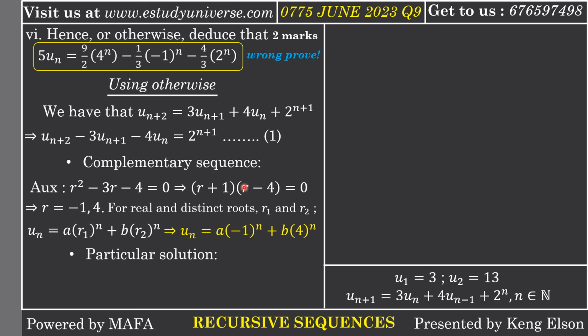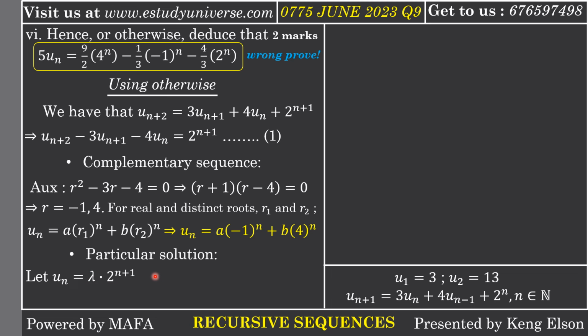But you realize that there is no term carrying 2 to the n in the complementary function, so the particular solution will solely depend on 2 to the n plus 1. And 2 to the n plus 1 is in the form of a constant times 2 to the n plus 1, so my particular solution will be a constant times 2 to the n plus 1.